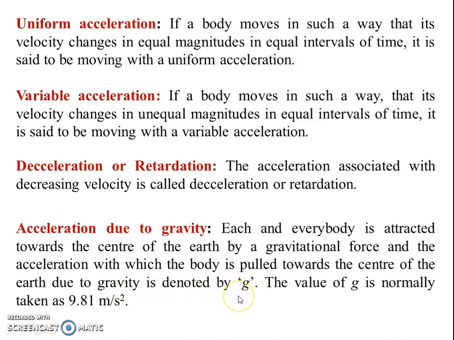We all know everybody on the earth is pulled towards the core of the earth. How fast, with what acceleration, that body is attracted towards the core of the earth, is called acceleration due to gravity. The value of g is normally taken as 9.81 meter per second square.